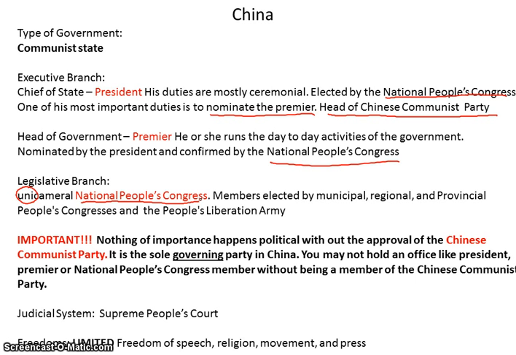They have a judicial system. Their Supreme Court is called the Supreme People's Court. They do have freedoms, but those freedoms are limited. You have limited freedom of speech. You have limited religion, limited movement, and limited press. And that concludes China.